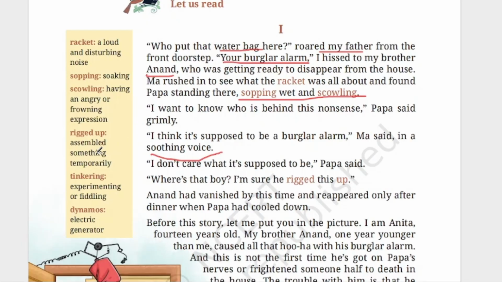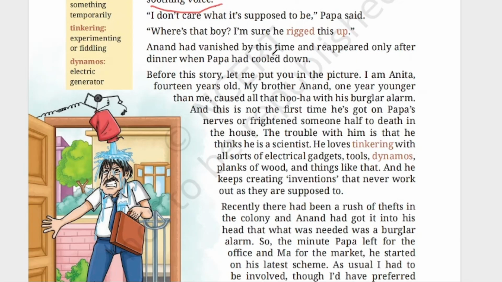He rigged this up means he had assembled something temporarily like this. That means he had made it and put it there on the front door. When father opened the door, what happened? That water fell on his body and he was soaked. And now he understood, who has done it? It was done by his son Anand. Anand had vanished by this time. Vanished means disappeared from there.